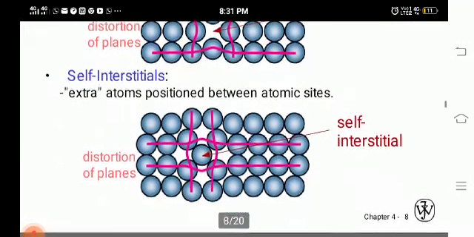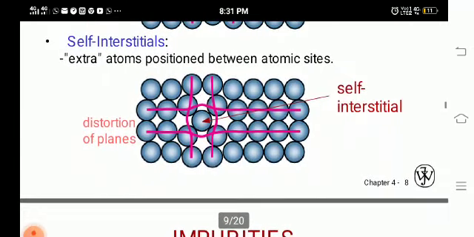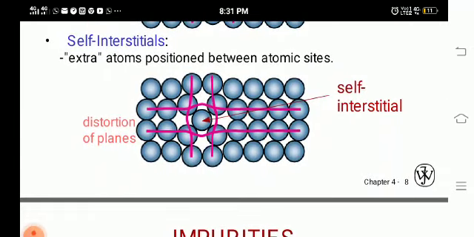Then we have the self-interstitial. Self-interstitial means an extra atom which is positioned between the atomic sites, so the crystalline nature of the material is changed. Here some extra atom is placed in between the atoms, that is, in the void of the atoms. The dopant may have the same atomic size, a higher atomic size, or a lower atomic size. According to that, it may have different shapes.